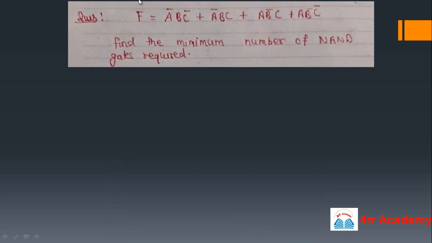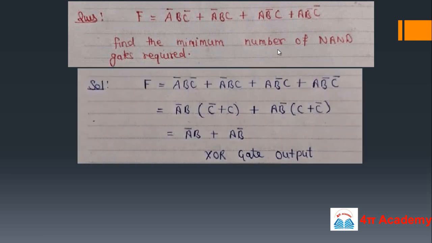This is from digital electronics. F is A bar B bar C bar plus A bar B bar C plus A B bar C plus A B bar C bar. So we have to find the minimum number of NAND gates required to form this output. How many NAND gates are required, we have to find this. So first thing we have to do is minimize this.